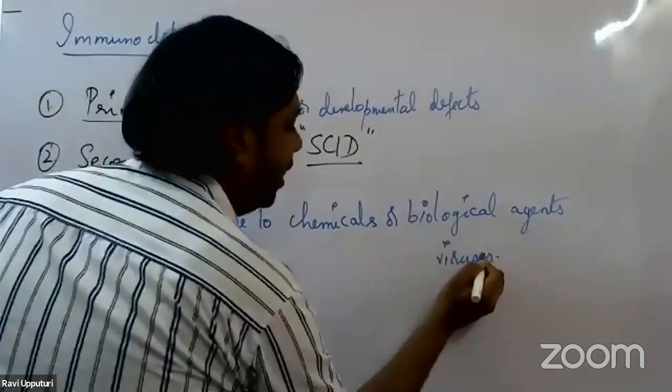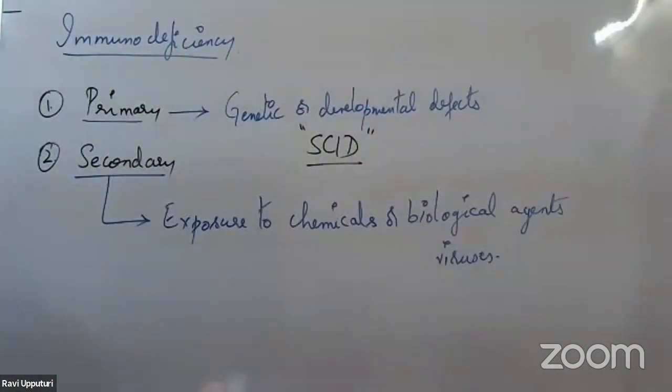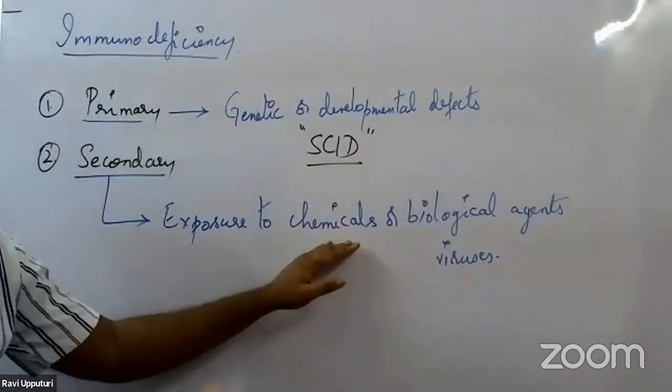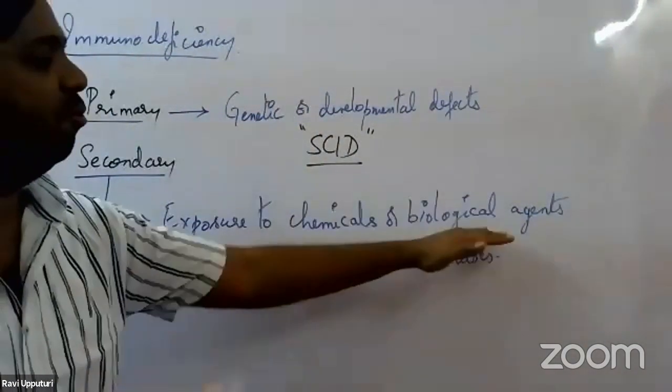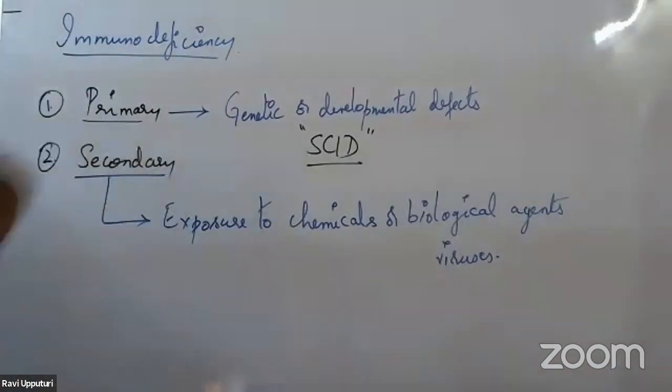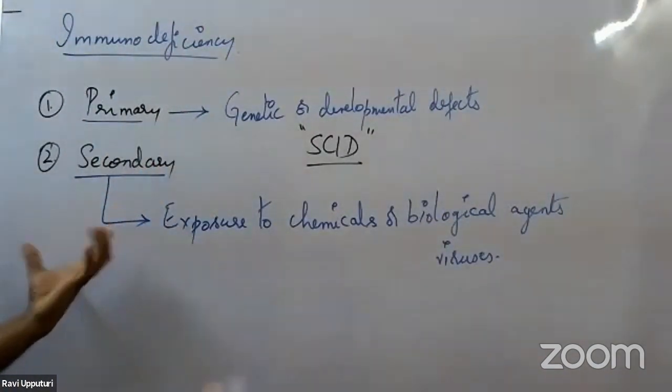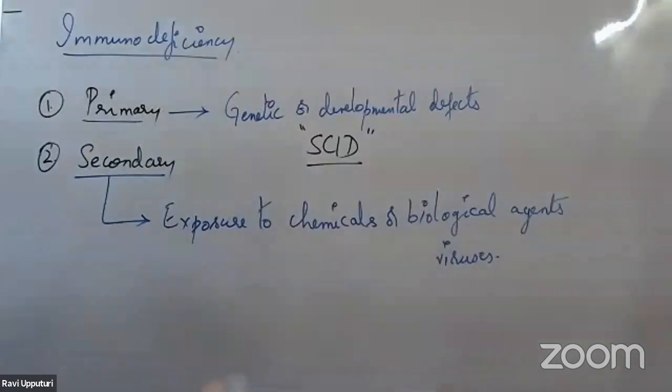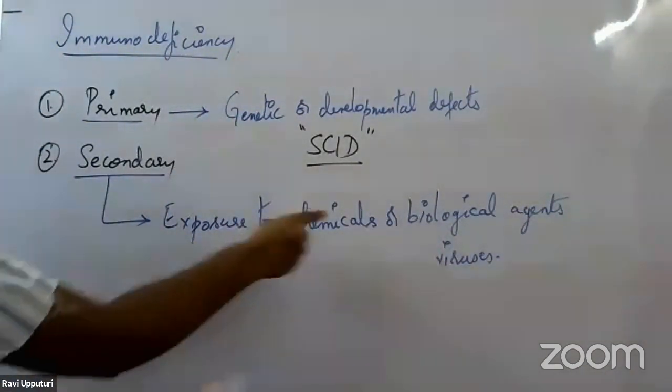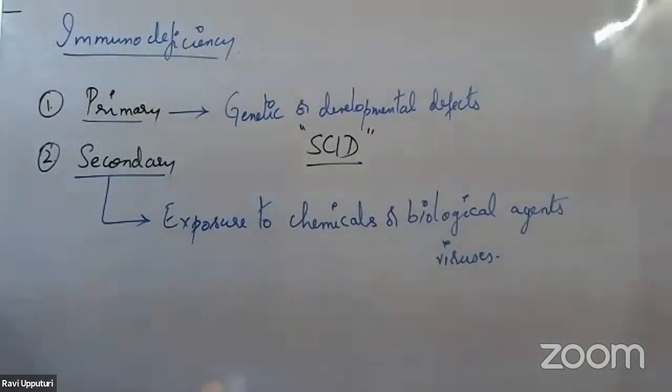Whenever a person is exposed to either chemicals or some sort of biological agents such as viruses, that leads to secondary immunodeficiency. So primary immunodeficiency is majorly caused due to genetic or developmental defects, whereas secondary immunodeficiency is caused due to exposure to chemicals or biological agents.